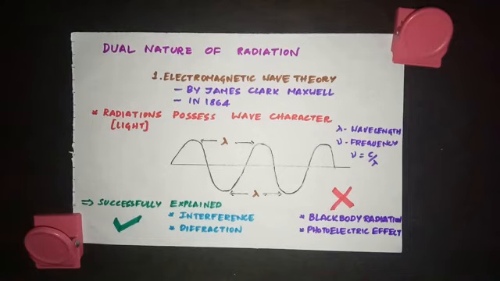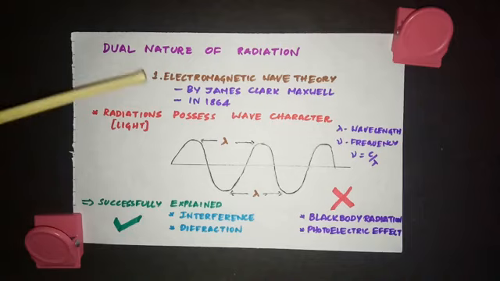When we say radiations, there are different radiations. Light is also a radiation. So instead of radiations, in many places light would have been used. So both represent the same. So radiations possess wave character. These radiations consist of electric and magnetic fields which are oscillating perpendicular to each other, and hence these radiations are also called as electromagnetic radiations.